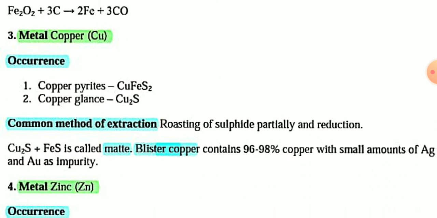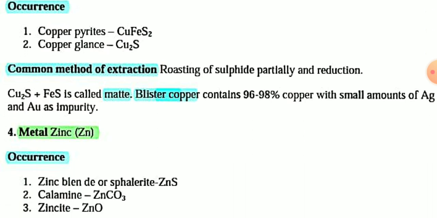The next metal is copper, Cu. The ores of copper are copper pyrite, CuFeS2, and copper glance, Cu2S. The common method of extraction is partial roasting of the sulfide ore, and then reduction. A mixture of copper sulfide and iron sulfide, FeS, is called copper matte. Copper matte is the mixture of copper sulfide and ferrous sulfide.